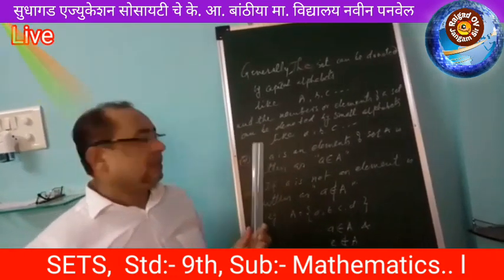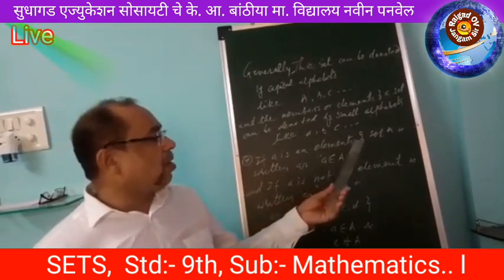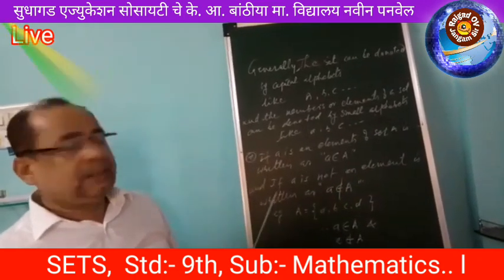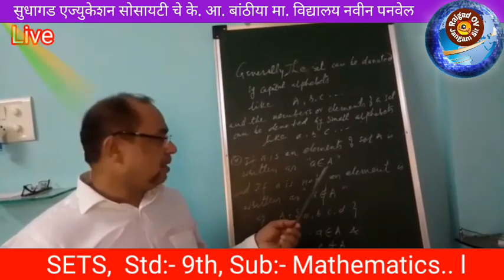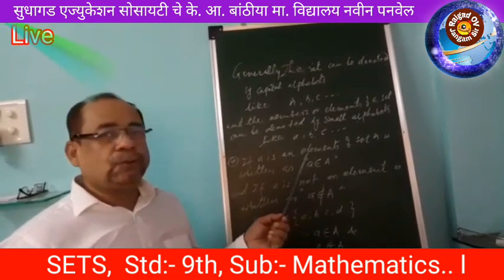If a is an element of set A, it is written as a belongs to A. The symbol is called belongs to.